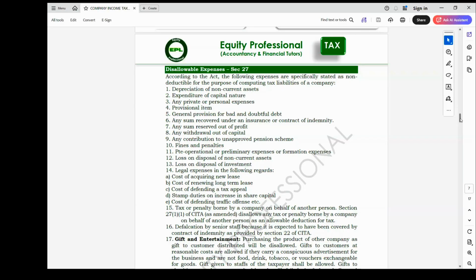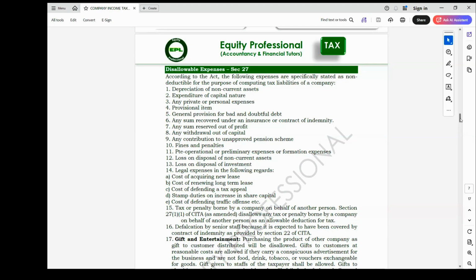Then loss on disposal of non-current assets. The nature of your business is not to sell your assets, so it is disallowed. Then loss on disposal of investment, so we also have legal expenses in relation to cost of acquiring new lease. I mentioned it earlier. Any form of lease acquisition, whether short or long, will be disallowed.